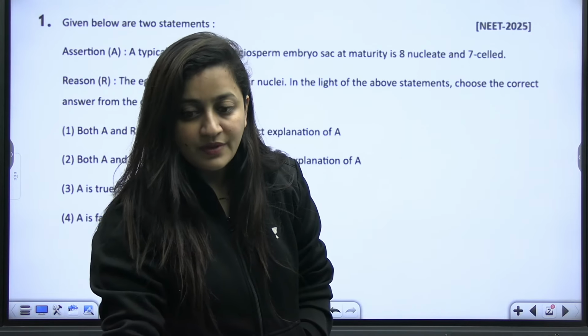Beta, assertion and reason you can only mark correctly if you know the concept behind it. Whenever you read the assertion and the reason, translate it in your own language. And it's simple. Reason should explain the assertion. First of all, you should be clear whether both the statements are true or false. And then just put these words, because, hence. So you'll get an idea whether reason is explaining the assertion or not.